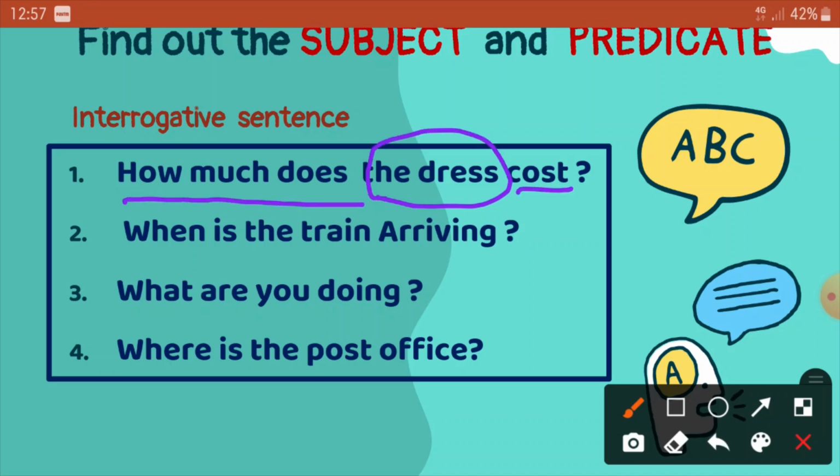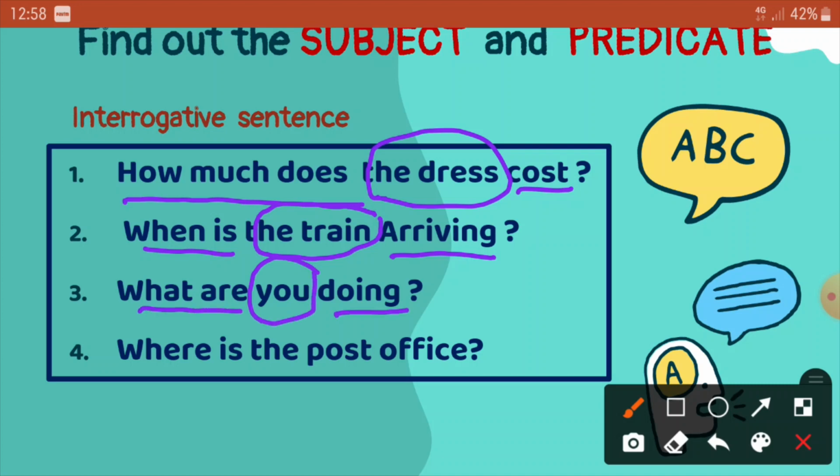Now in the next example: when is the train arriving? The train is arriving when? So the train is the subject and is arriving when is your predicate. Then, what are you doing? In this sentence, you are doing what? You can change it like that and you comes first. That is the subject. Are doing what is the predicate.